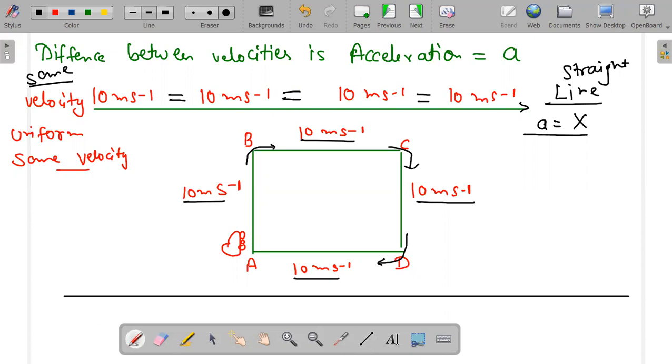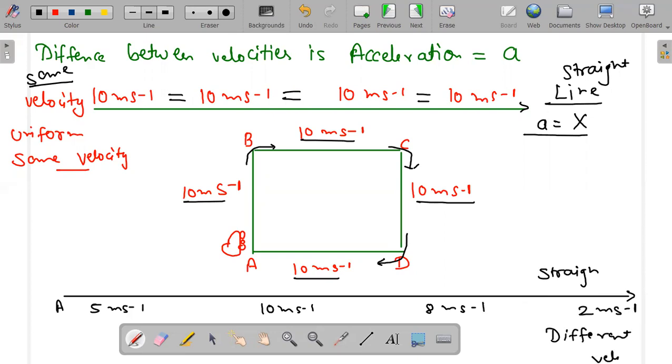And if I draw a straight line like this and I write 5 meter per second, and 10 meter per second, and again 8 meter per second, and again 2 meter per second. Now this is a straight line but different velocities. It is a straight line, but it is having different velocities, so it can bring you acceleration.